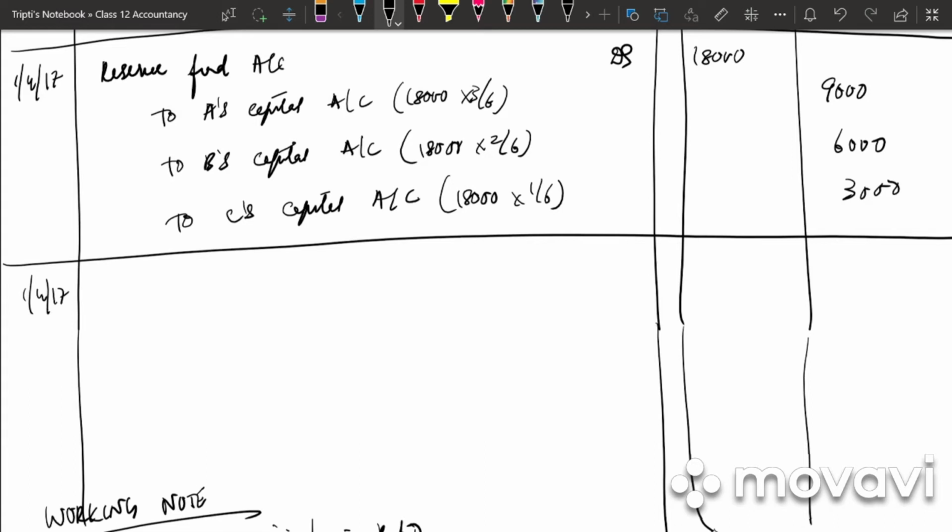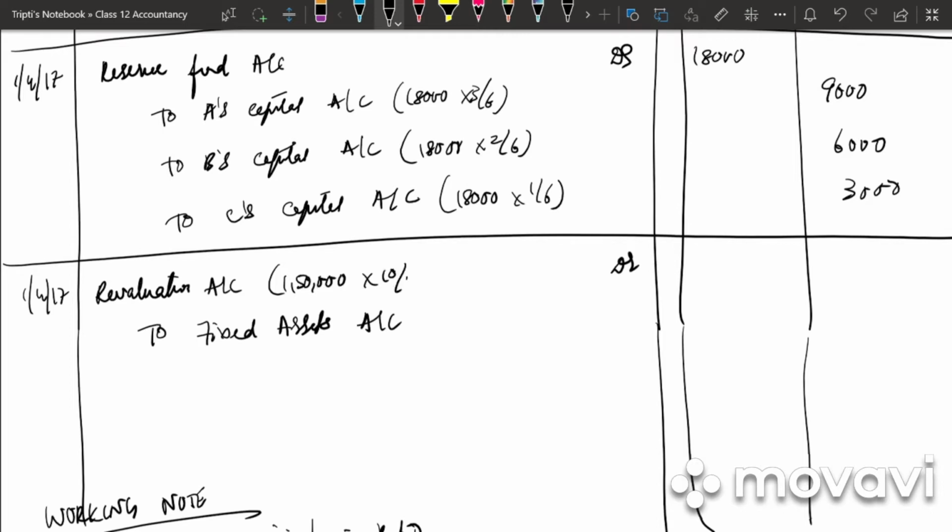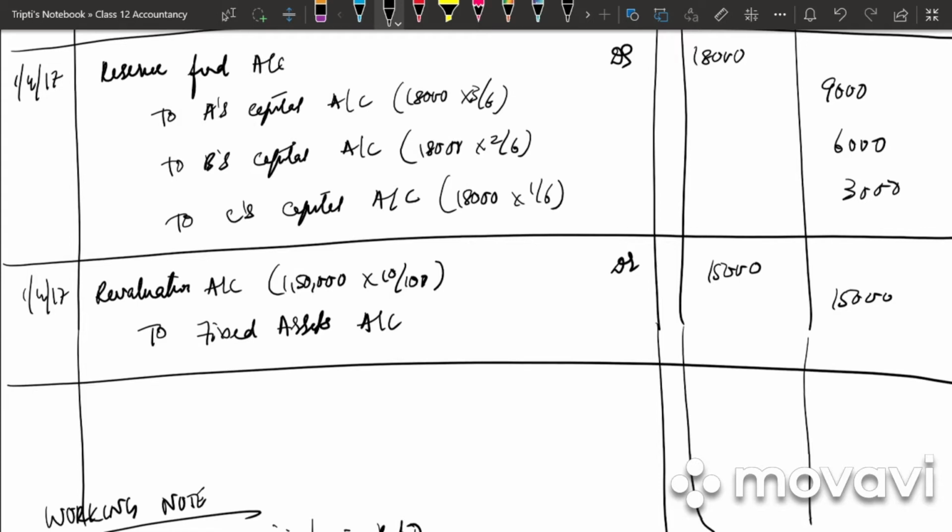Next, write down decrease in the value of asset. Fixed asset has been reduced. So what will be the entry? Revaluation account debited to fixed assets account. It is depreciated by how much? 10%. And what is the value of fixed asset? It is 1,50,000. So 1,50,000 into 10 by 100. 15,000 debit, 15,000 credit. Write down the narration: Decrease in the value of fixed assets.